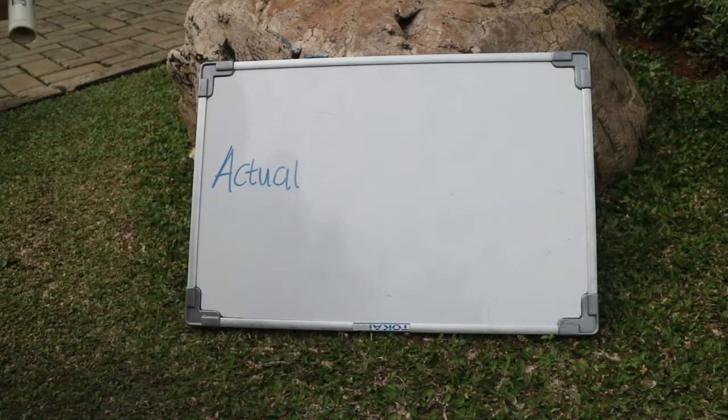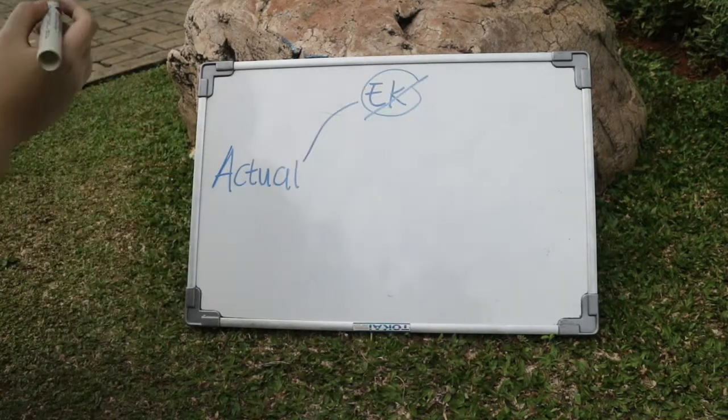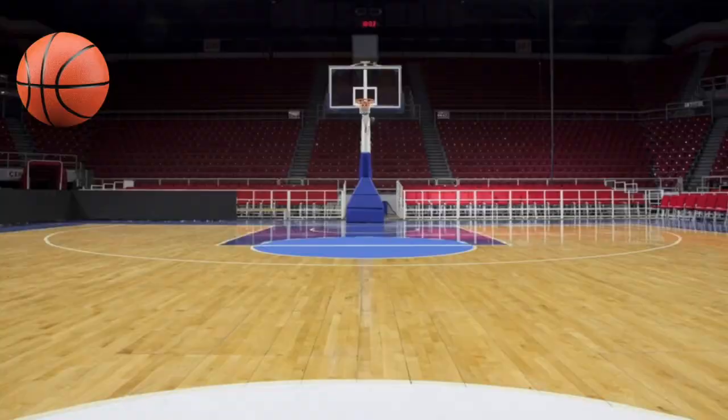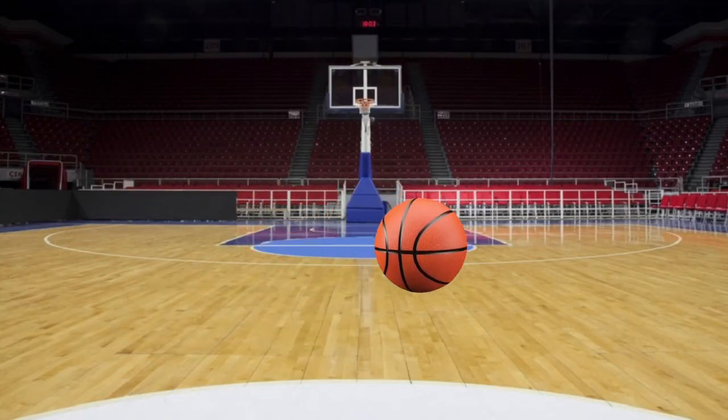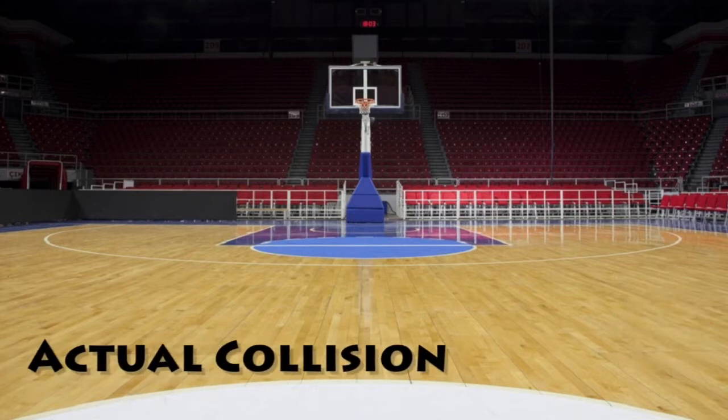An actual collision is a collision in which kinetic energy is not conserved due to the action of internal friction. And lastly, the momentum is conserved. A bouncing basketball is an example of an actual collision.